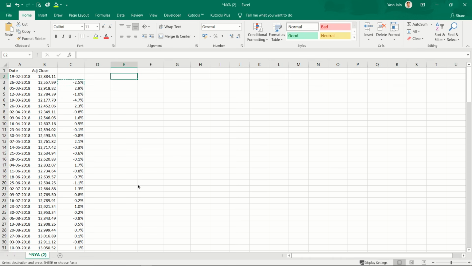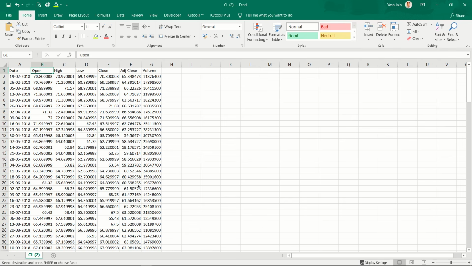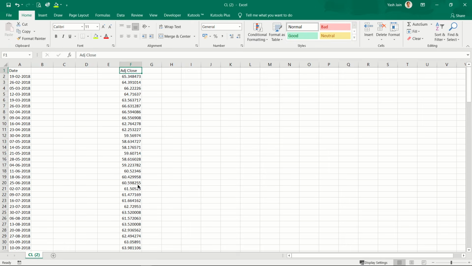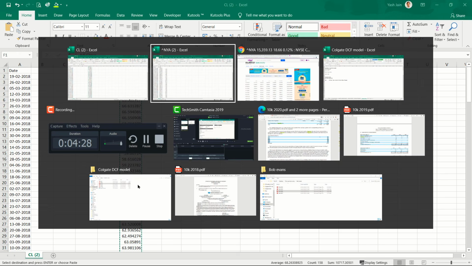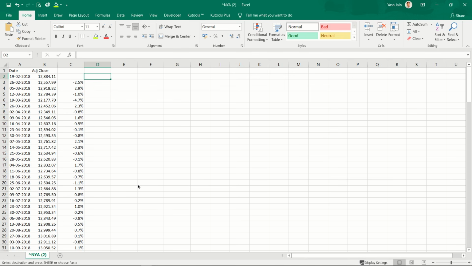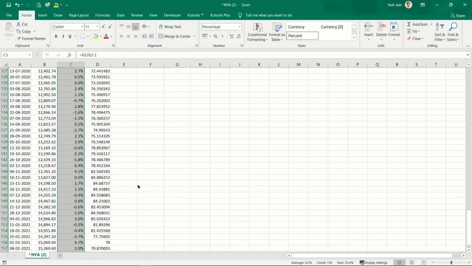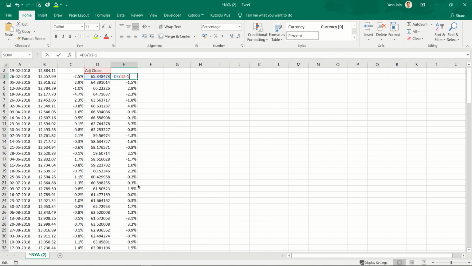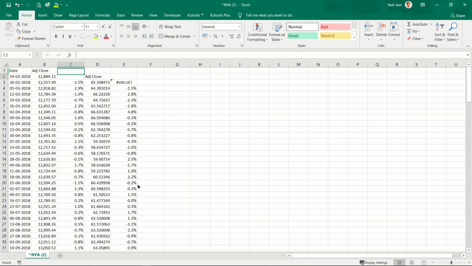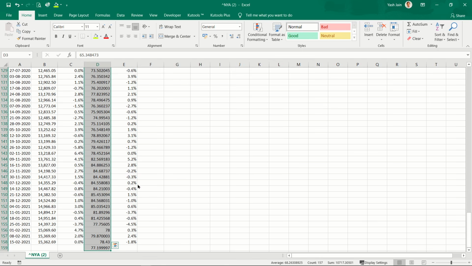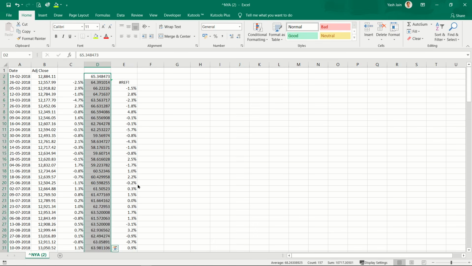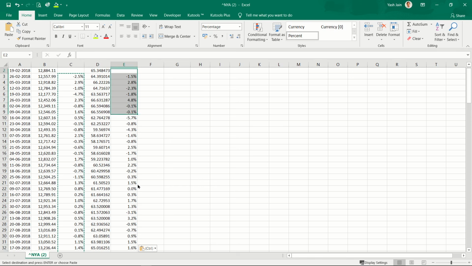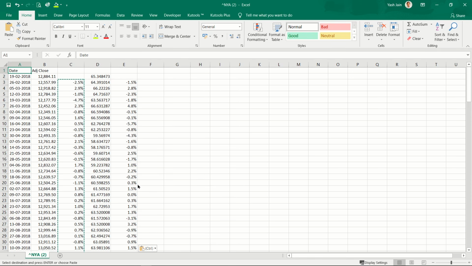Just a second. Okay, this is the Colgate file. I don't need these things. I don't need volume. I only need this. I'll just cut this and paste it here, and I can simply copy this return formula and paste it. This is return of security. I should have done it from here. Okay. Now I can copy this and paste it. Okay, this is return of security.